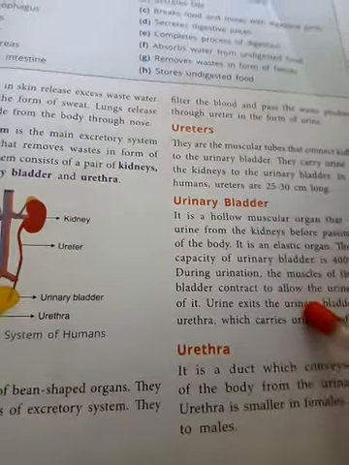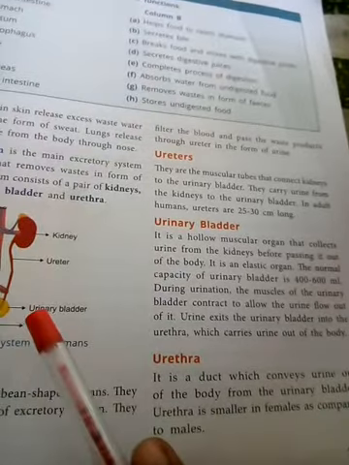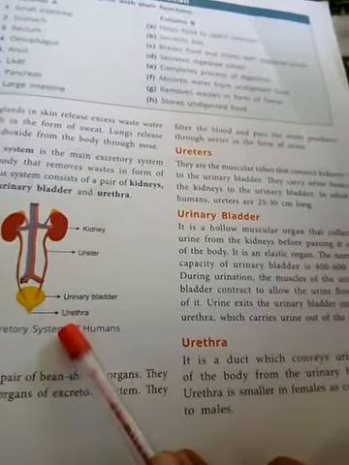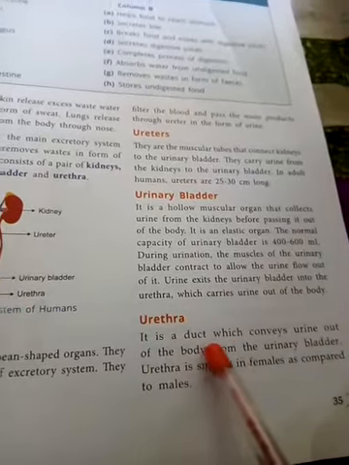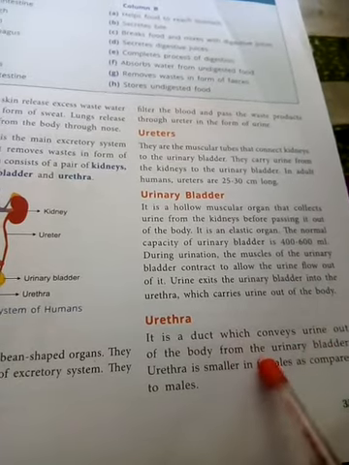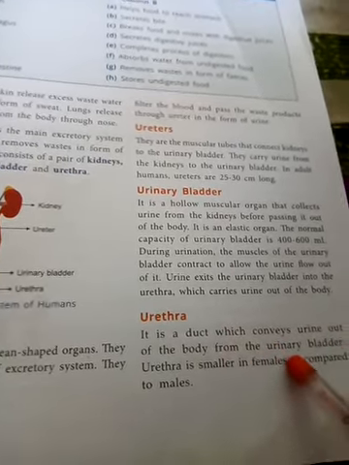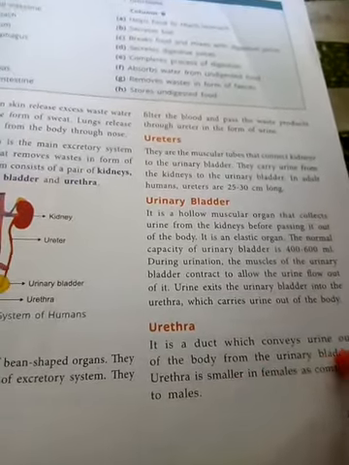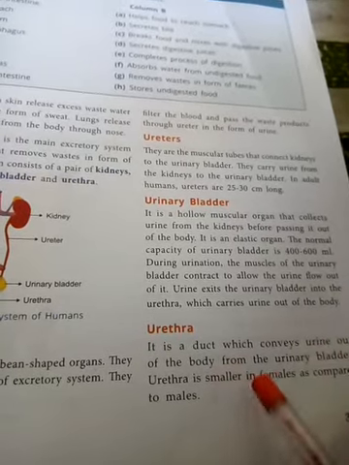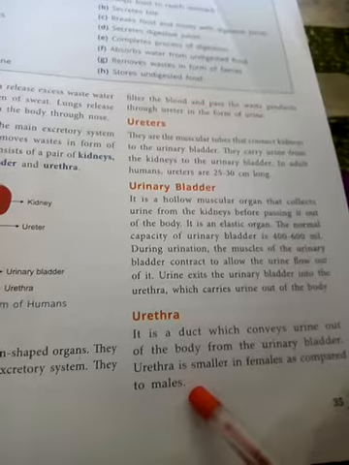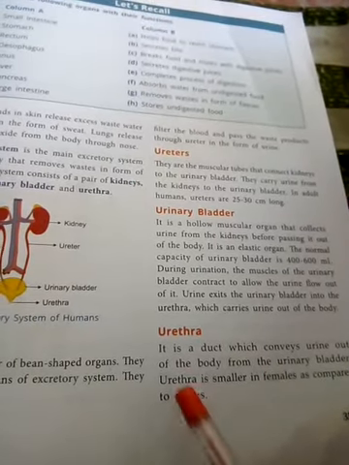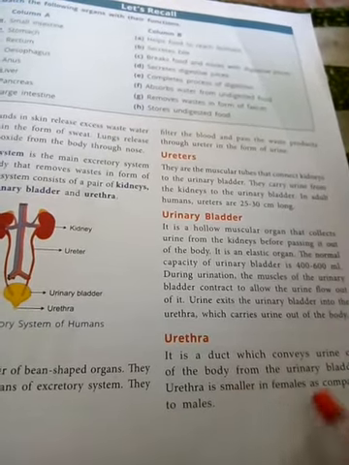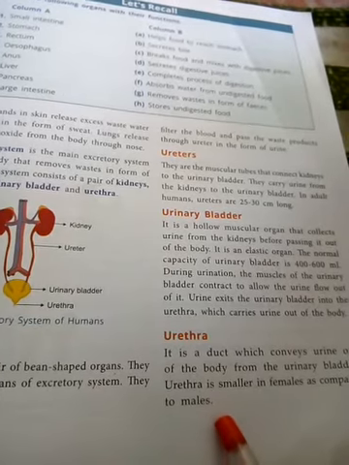Is it clear? The urinary bladder is a hollow muscular organ that collects the urine. The urethra is a duct which conveys urine out of the body from the urinary bladder. The urethra is smaller in females as compared to males. In females the urethra is smaller, and in males it is longer.